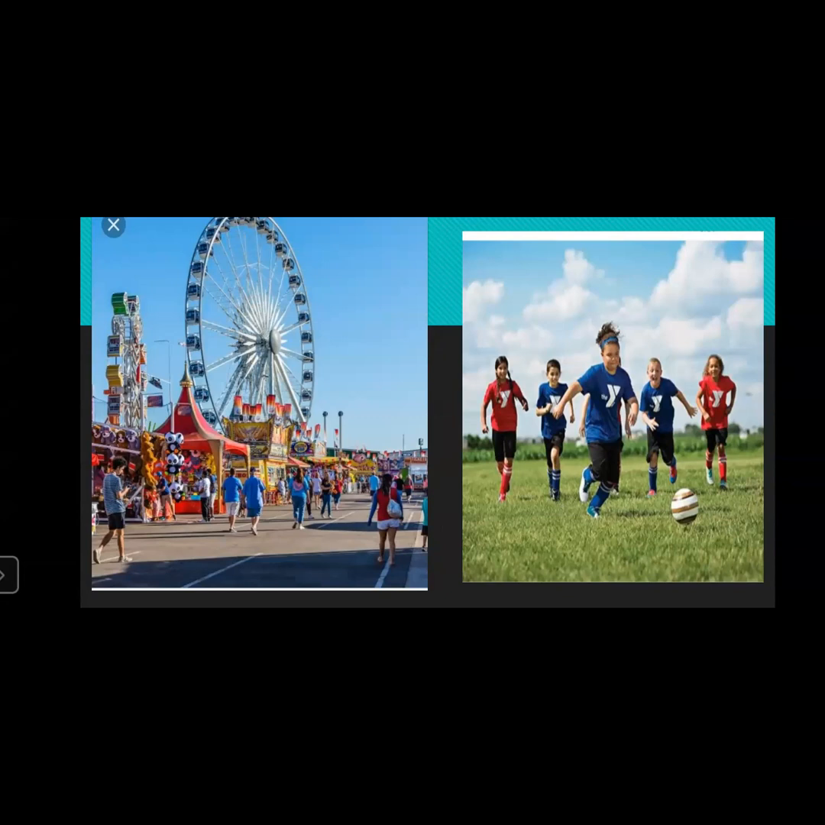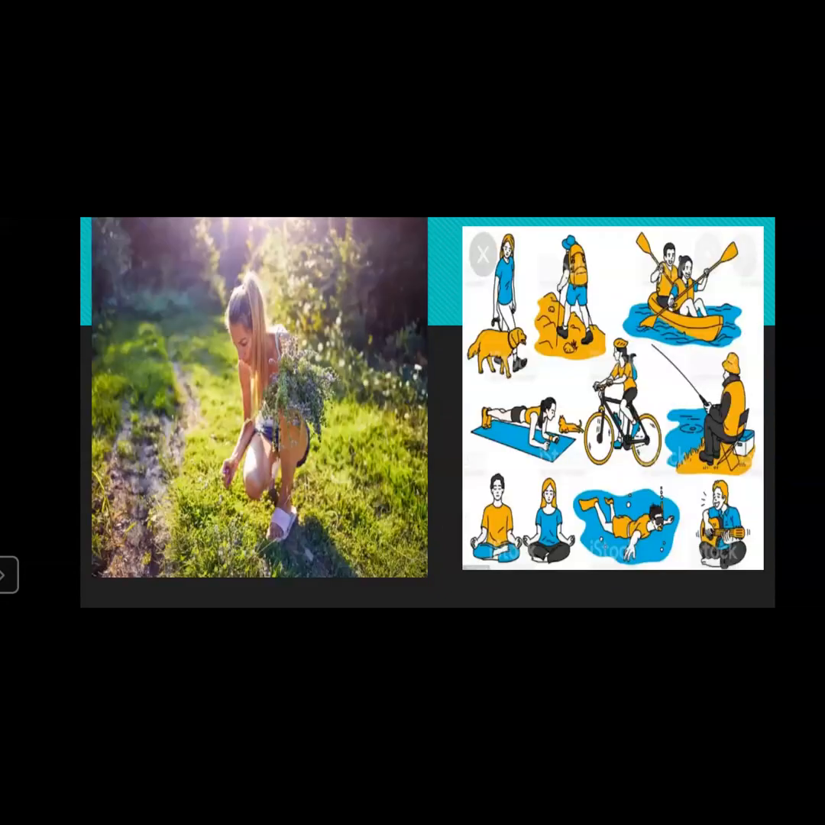Or sometimes we go for sports. If there are students who are very interested in sports, they often have to move from one place to another whenever sports competitions are there. So people travel for various reasons.